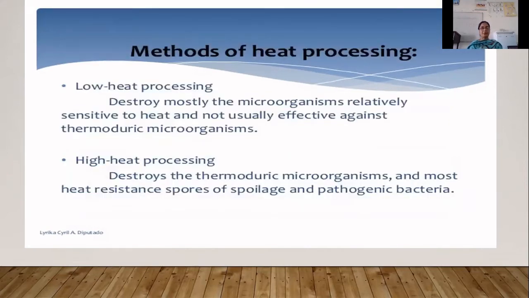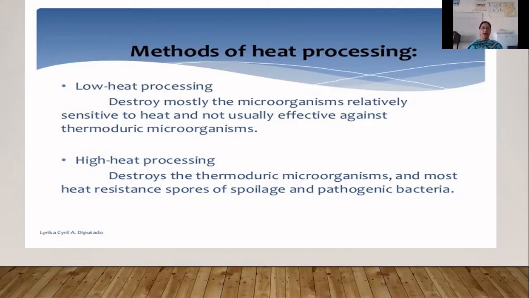Now some methods for heat processing. Low heat processing methods are used to destroy microorganisms which are very sensitive to heat, and they are not usually effective against thermoduric microorganisms. The heat labile microorganisms can be very easily killed with low heat processing, but for heat resistant microorganisms, low heat processing is not effective.